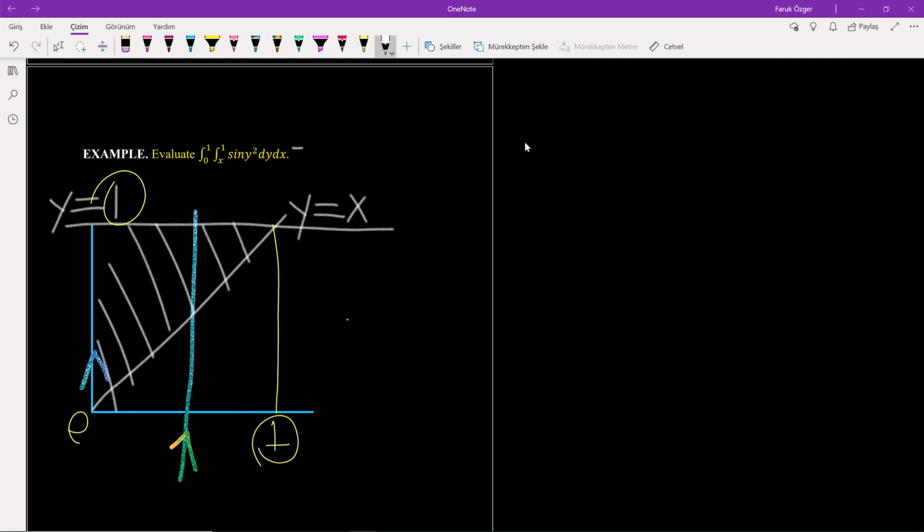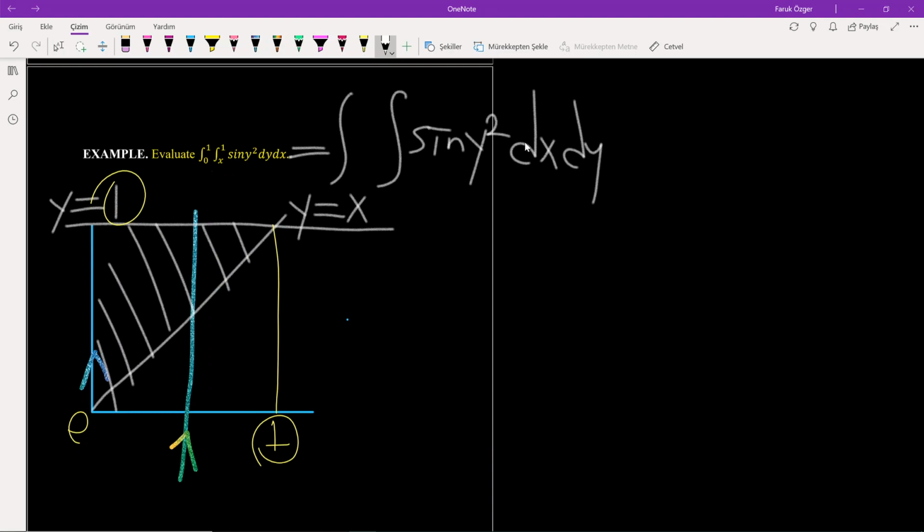So this double integral is equal to, we don't change the function at all. So sine y square, we don't change the function, but we change the order of integration. Instead of dy dx, we have dx dy now.